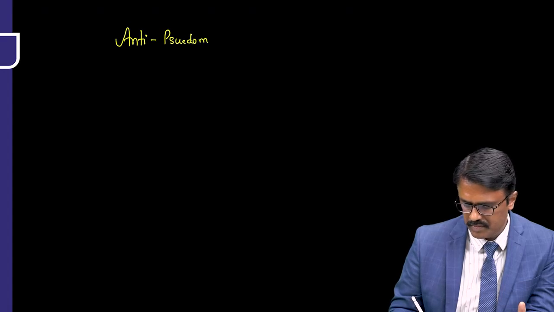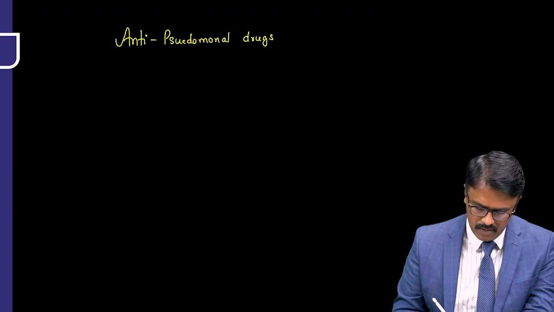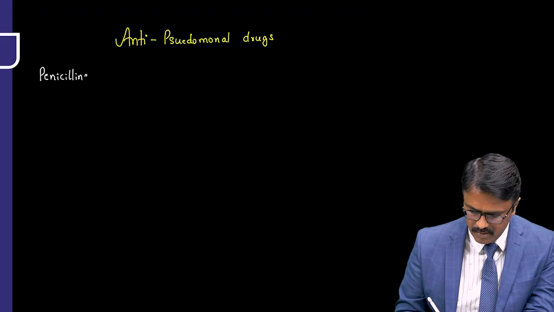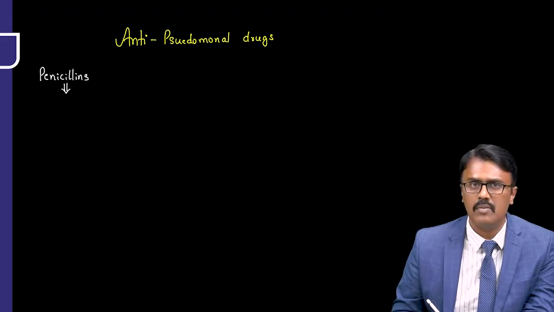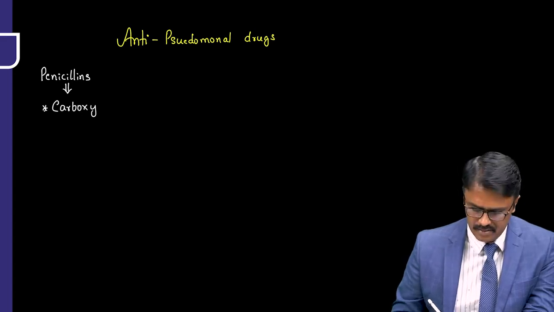Anti-pseudomonal drugs. So let us search from the cell wall. In cell wall synthesis, penicillins. Do we have penicillins? Yes. Penicillins, we have anti-pseudomonal penicillin. What are those? The carboxypenicillins, like carbenicillin and ticarcillin.